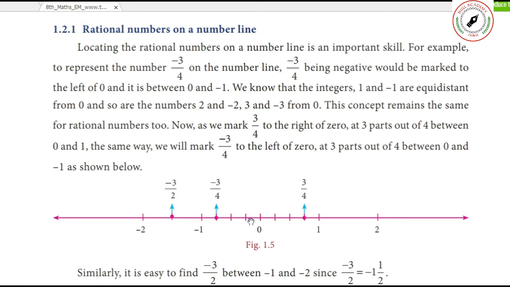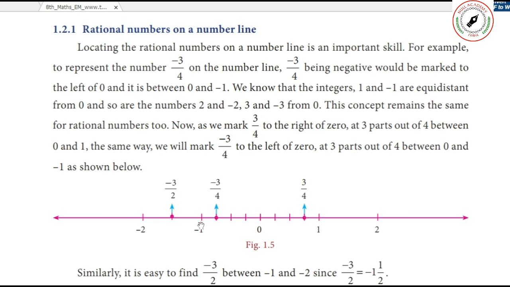You just see, this is the thing. You have to divide from 0 to -1 into 4 parts, and between that you have to put the third one. What does the denominator mean? It means 4. So that is minus.